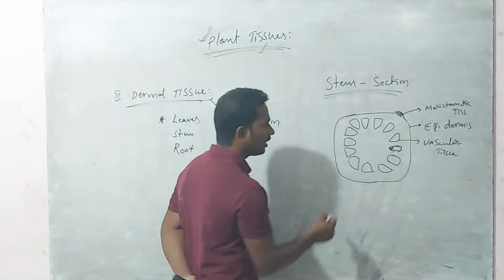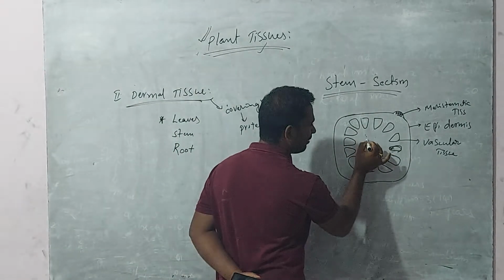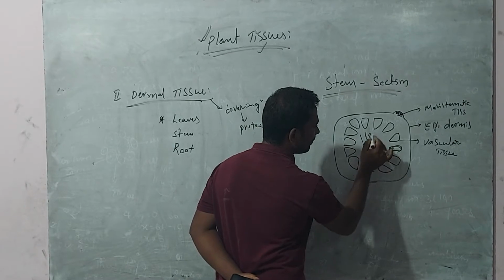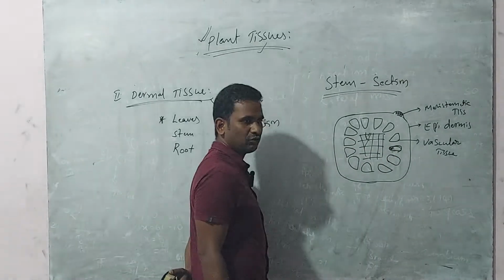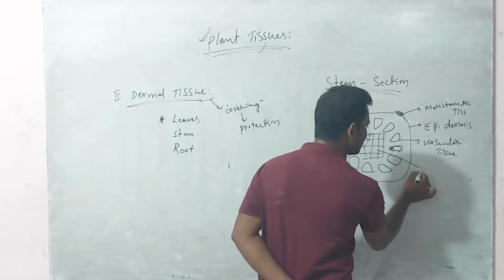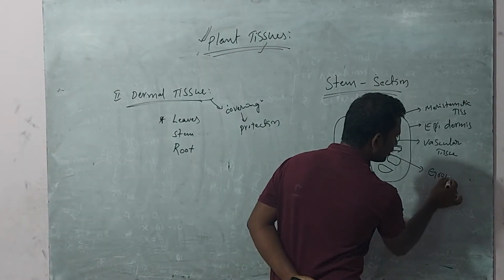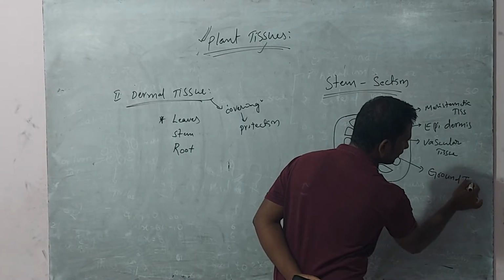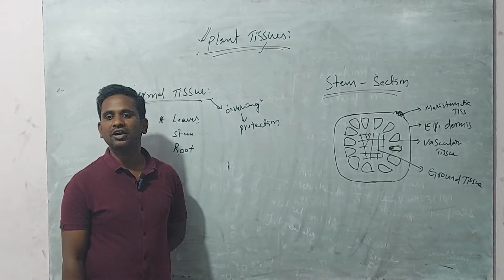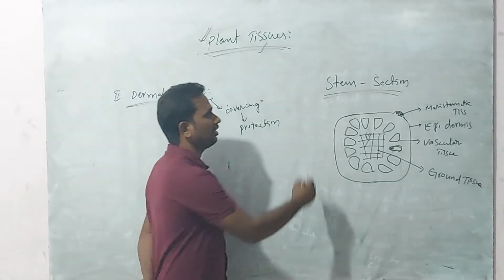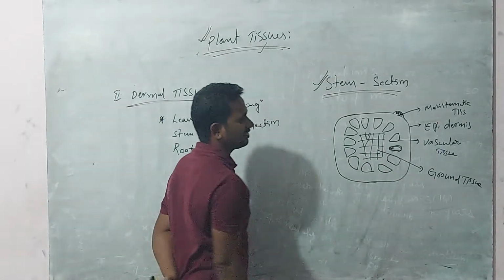In the middle of the stem we can observe a specialized region, a pith, which is also a ground tissue. This is the anatomy of the stem; we can observe these types of regions there.